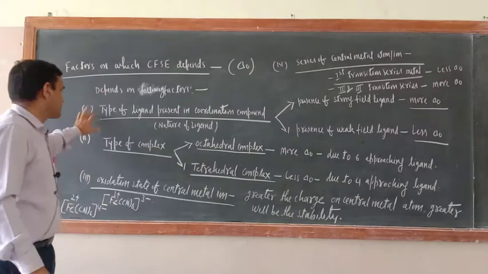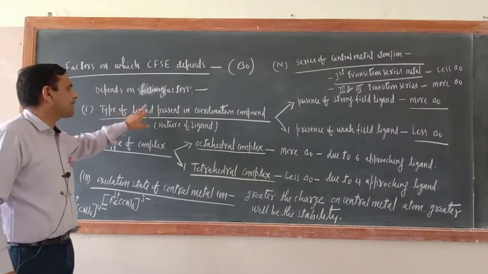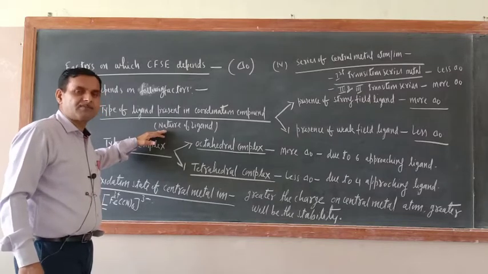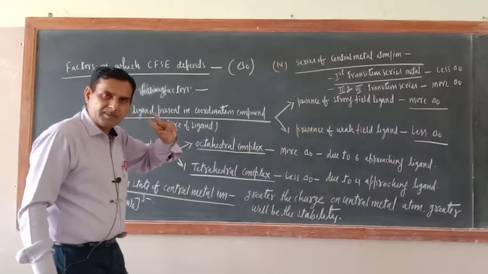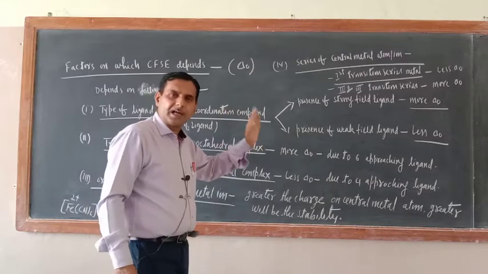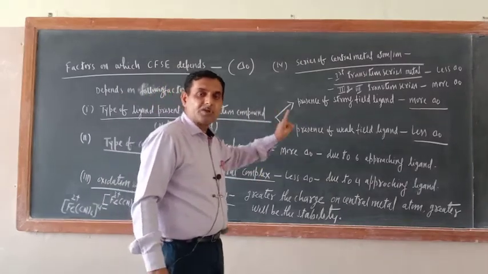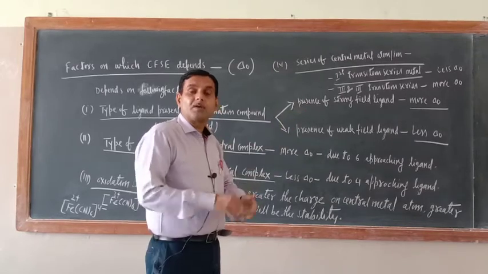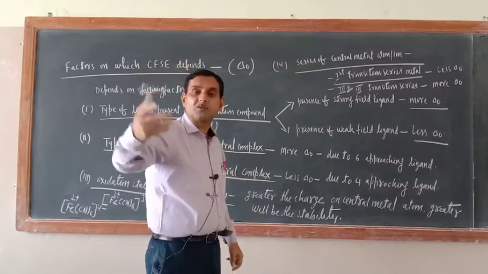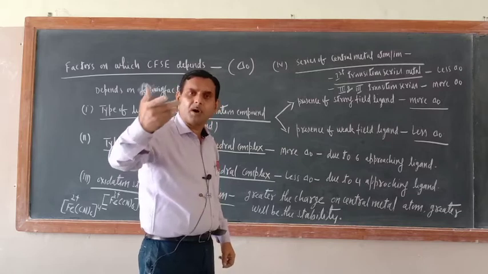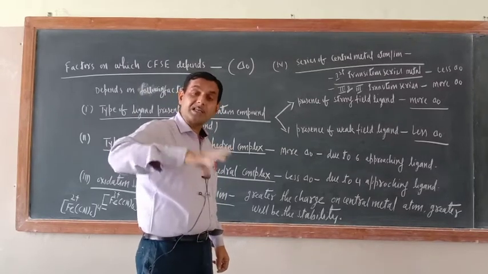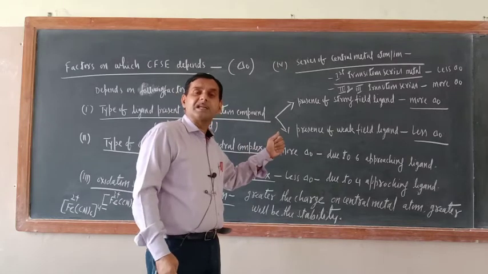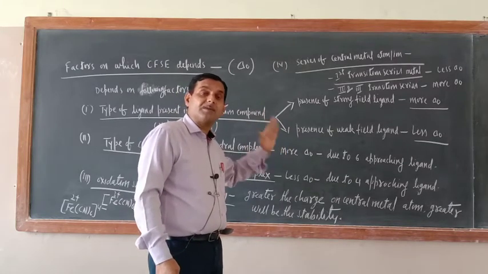these factors. The first factor is the type of ligand present in the coordination compound, that is, the nature of the ligand. Ligands may be of two types, strong field ligand and weak field ligand. If a strong field ligand is there, the CFSE value will be more. What does more CFSE mean? It means splitting is more prompt; the d orbitals split into two sets very fast. If a weak field ligand is there, the CFSE value will be less.